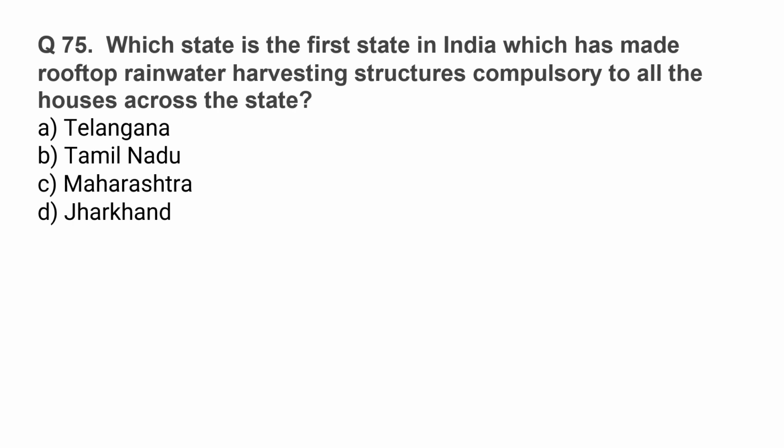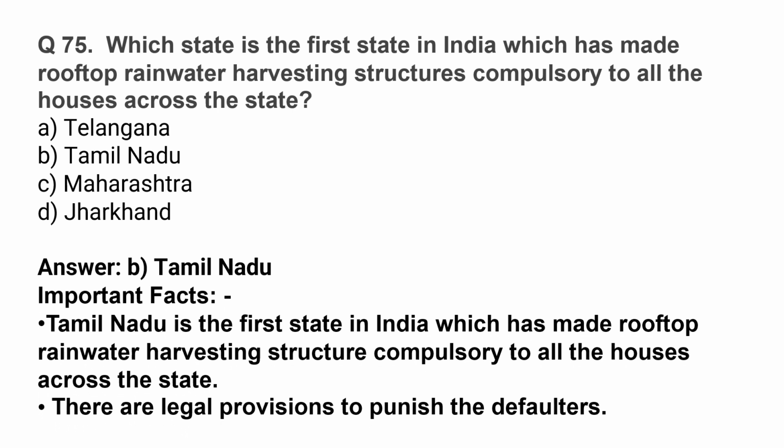Which state is the first state in India which has made rooftop rainwater harvesting structures compulsory to all the houses across the state? The correct option is option B, Tamil Nadu. Tamil Nadu is the first state in India which has made rooftop rainwater harvesting structure compulsory to all the houses across the state. There are legal provisions to punish the defaulters.